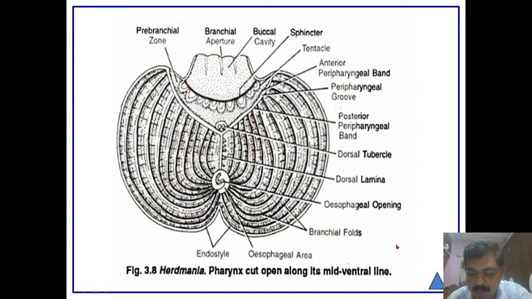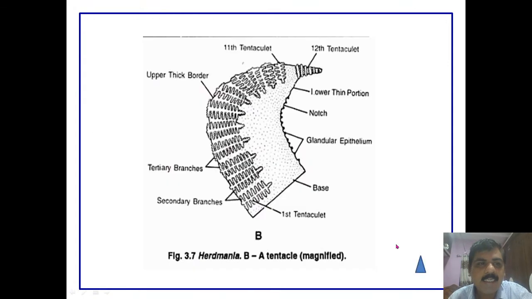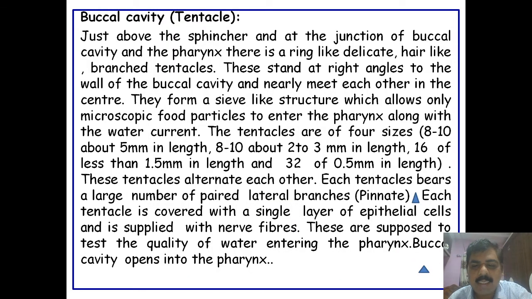These tentacles are supposed to test the quality of water entering the pharynx, and the buccal cavity opens into the pharynx.